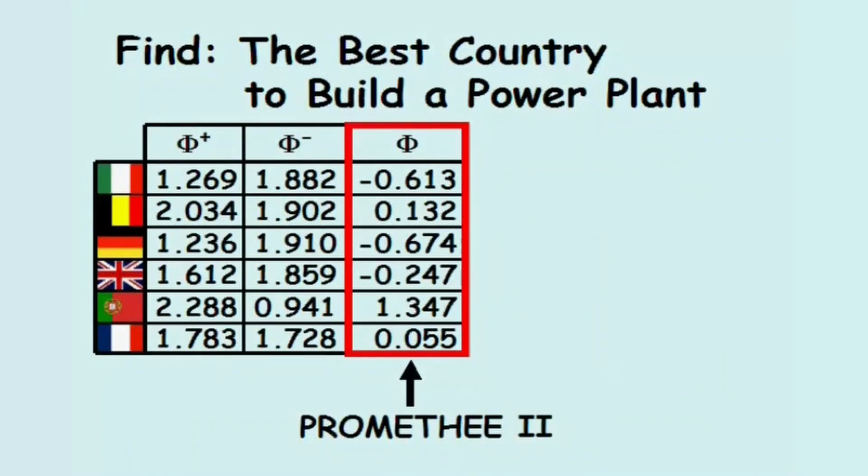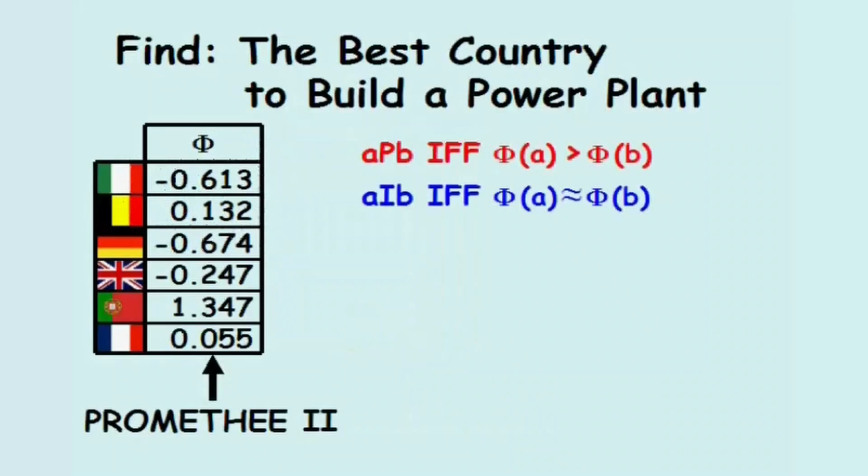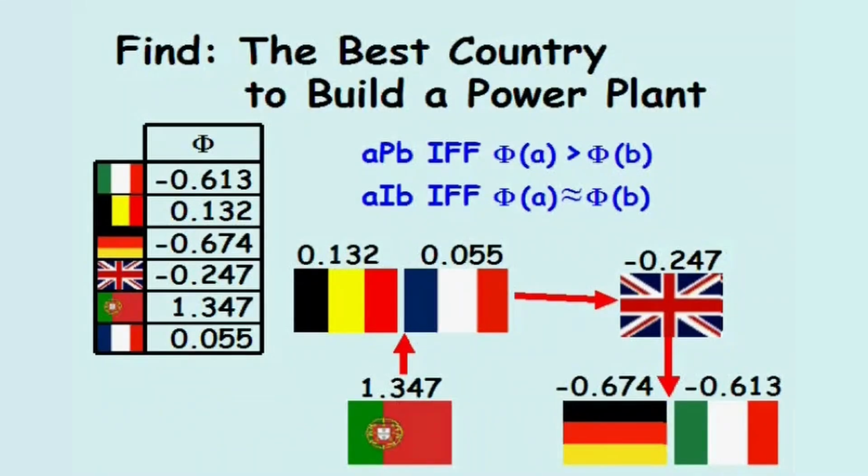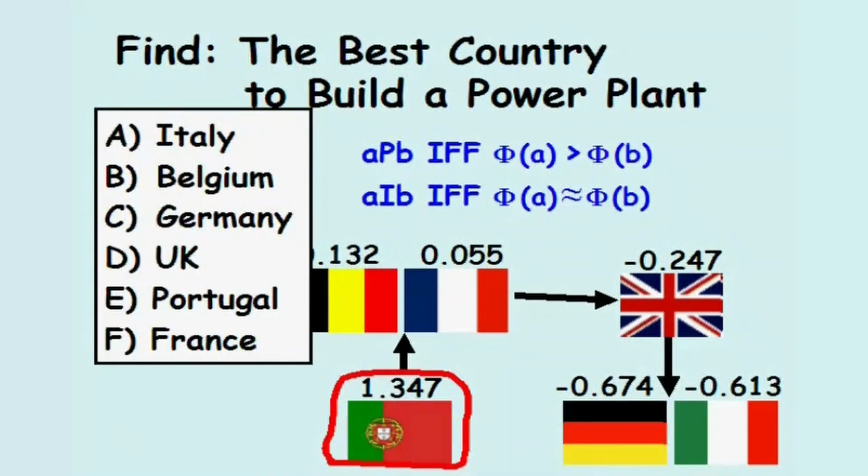Promethee 2 only uses the net outranking flow to determine the best alternative. In Promethee 2, an alternative A is preferred over alternative B if its net outranking flow is higher. And the two alternatives are indifferent if their net outranking flows are nearly the same. Drawing out the relationships, like before, we notice that, once again, Portugal is the optimal solution. When reviewing the possible solutions, the answer is E.